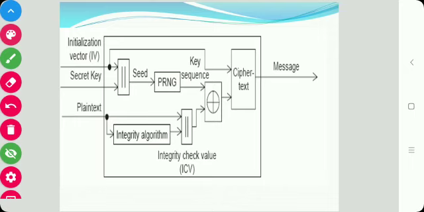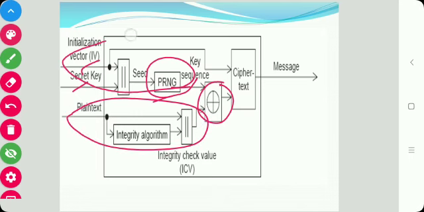The key and the initialization vector, that is IV, are fed to the RC4-based pseudo random number generator, PRNG. This produces a stream of pseudo random numbers that is XORed with the plain text and the integrity algorithm output, the ICV.